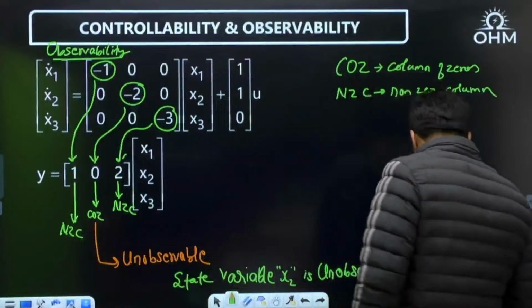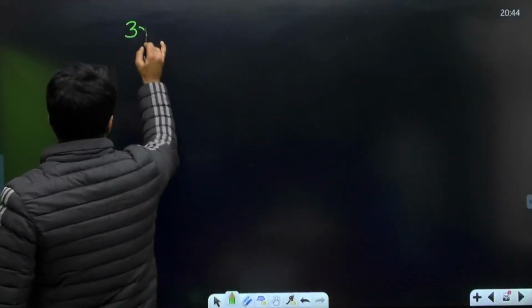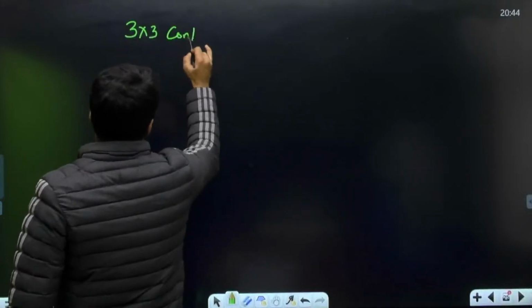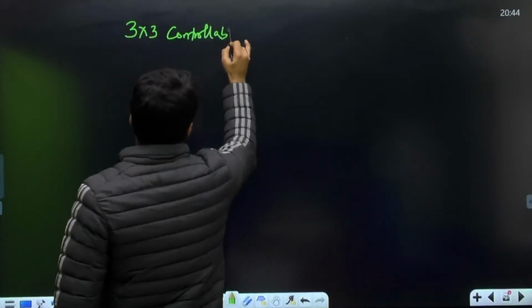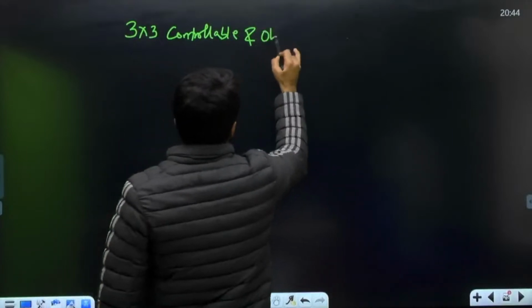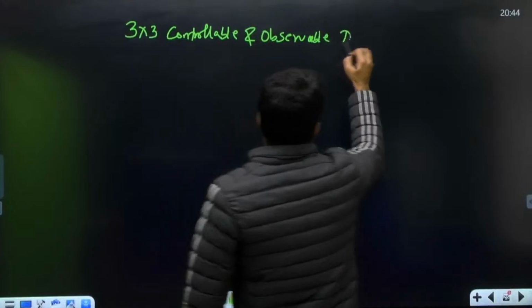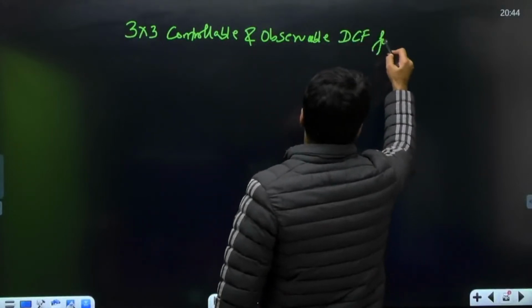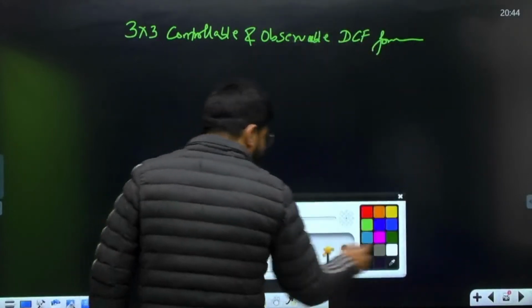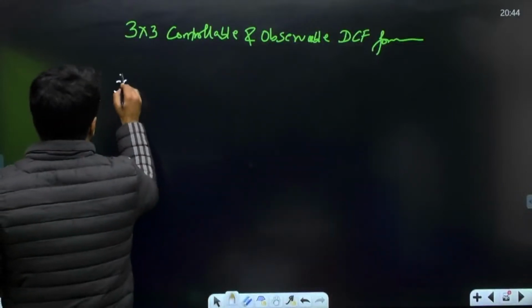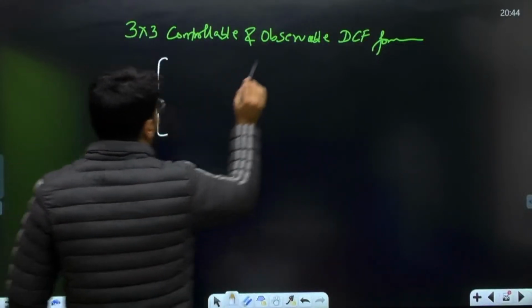So, before I take up the next problem, what can I define for you? See, direct result, a 3 cross 3, if you want a controllable as well as observable DCF form, diagonal canonical form.